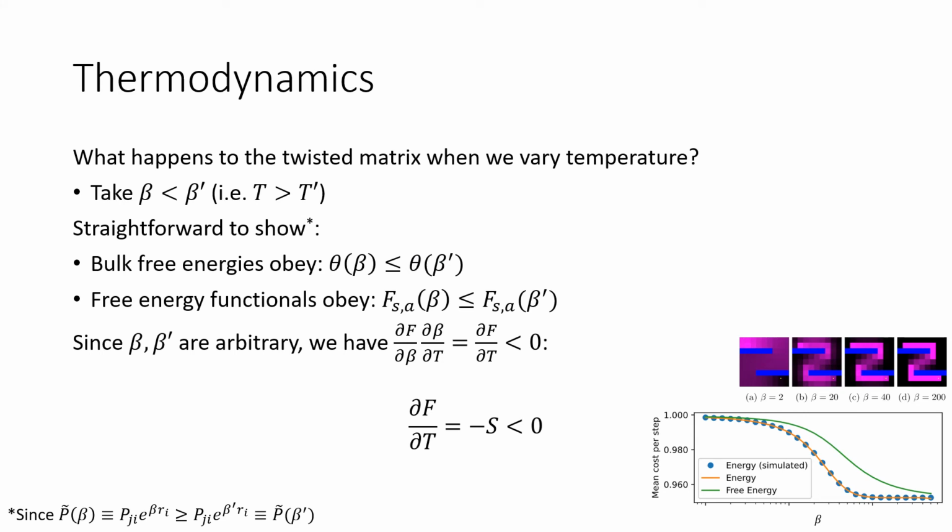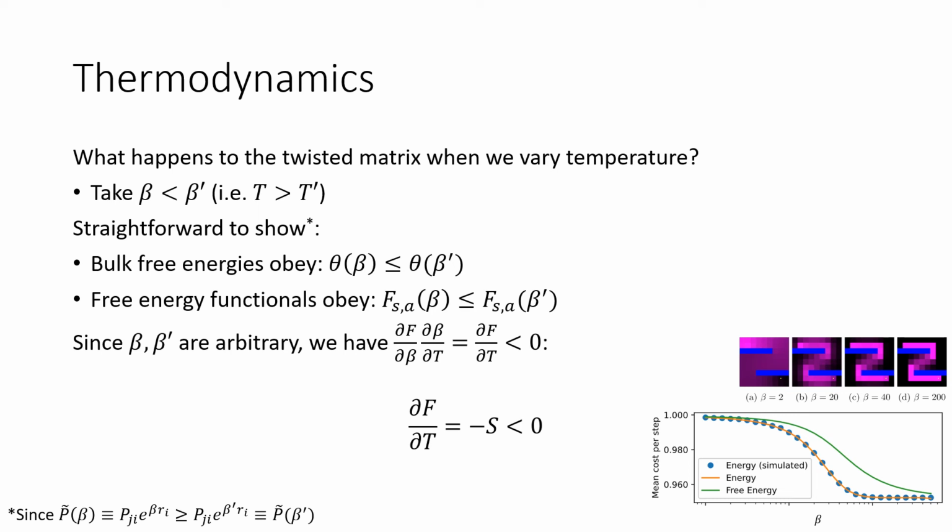When we change the temperature parameter in the MaxEnt RL problem, we can see quite easily from the twisted matrix perspective that the bulk free energy and the free energy functionals have to obey these inequalities. This immediately implies that the free energy is a monotonically decreasing function of beta. We can also see this from thermodynamics, just by using the Helmholtz free energy and the first derivative with respect to temperature.